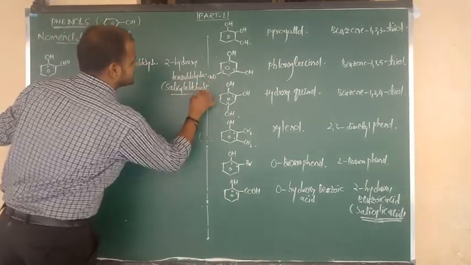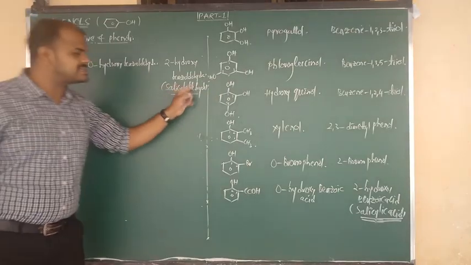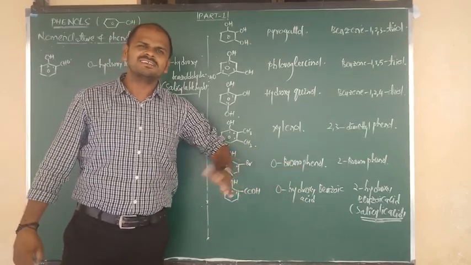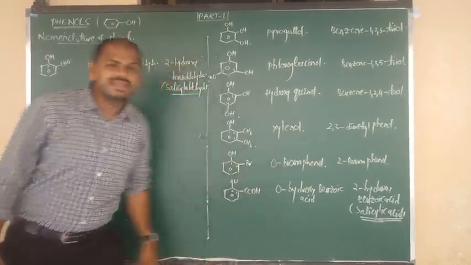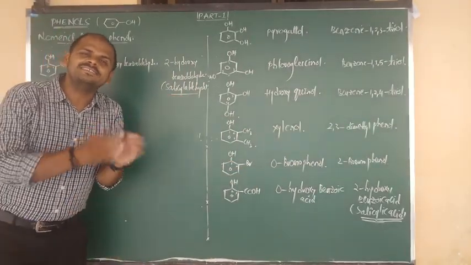So 2-hydroxy benzoic acid is salicylic acid, and 2-hydroxy benzaldehyde is salicylaldehyde.